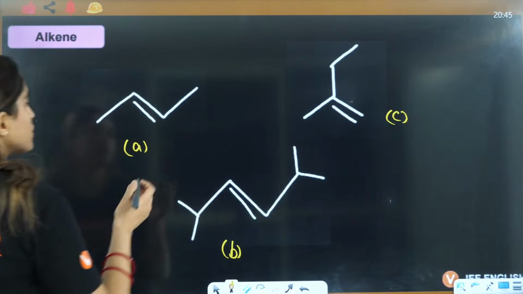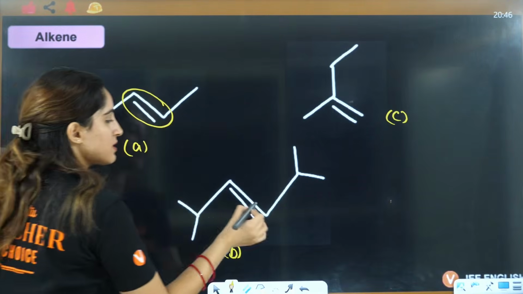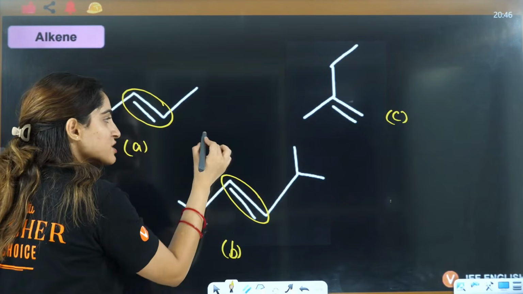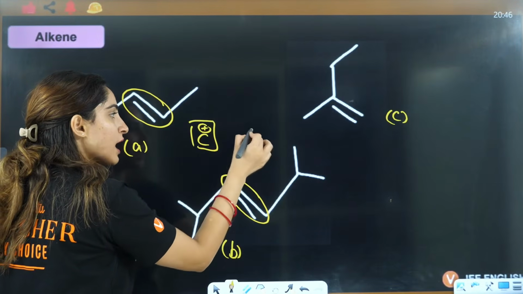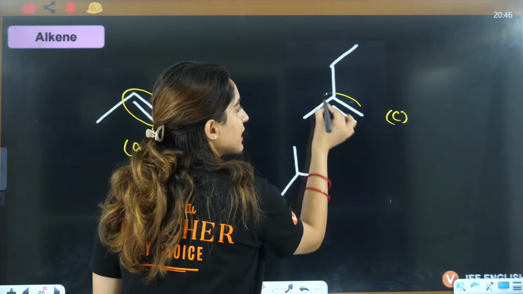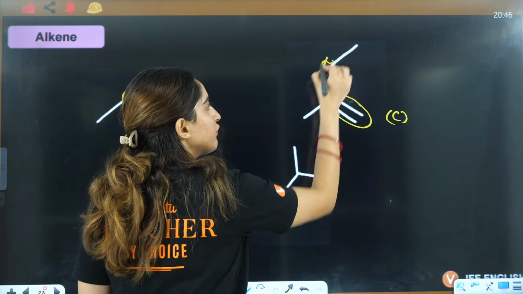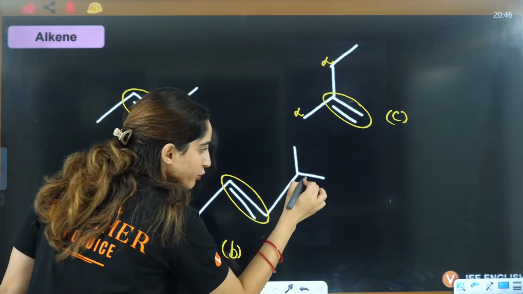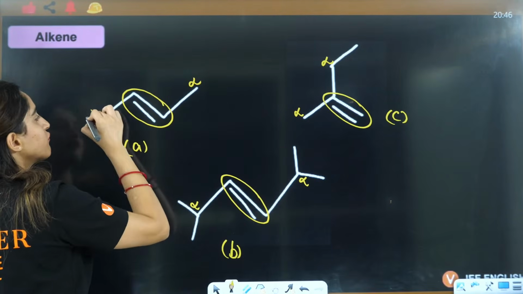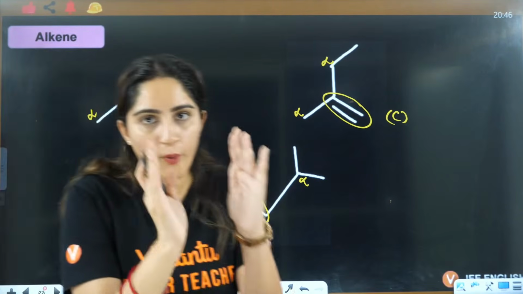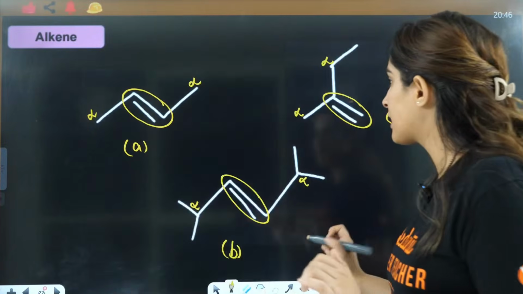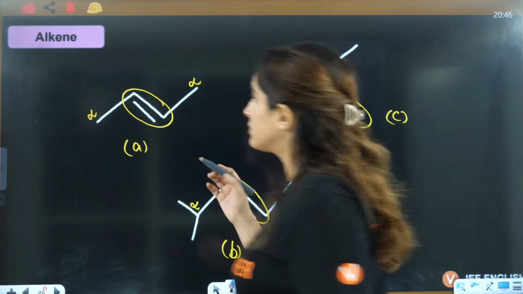Yes, everybody. So this is the mean, this is the mean. You can't say this is alpha, this is alpha. Both are mean. Just like carbocation was mean, just like free radical was mean, similarly this C double bond is mean, right? Next to it you will have alpha, this is alpha, this is alpha. Double bond, the carbon next to it will be alpha, right? Now you need to also complete the structure here.